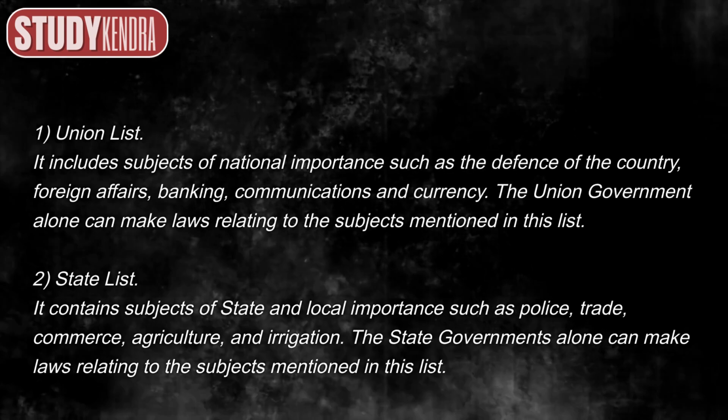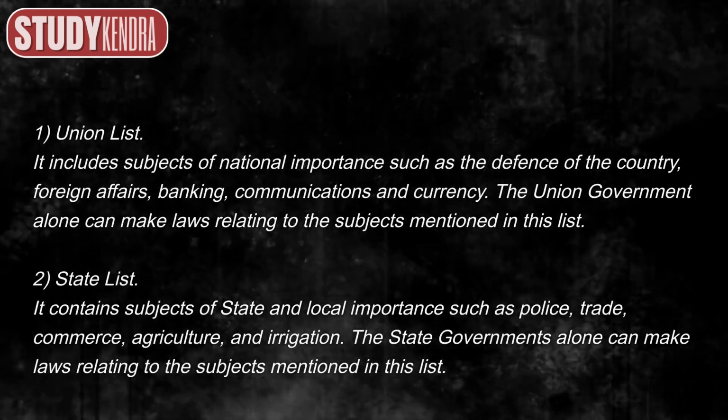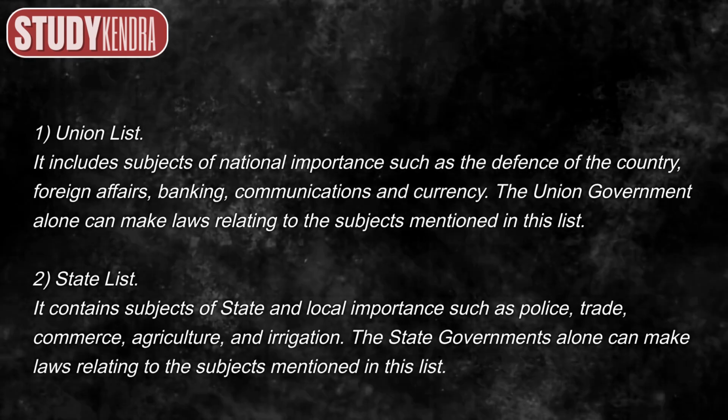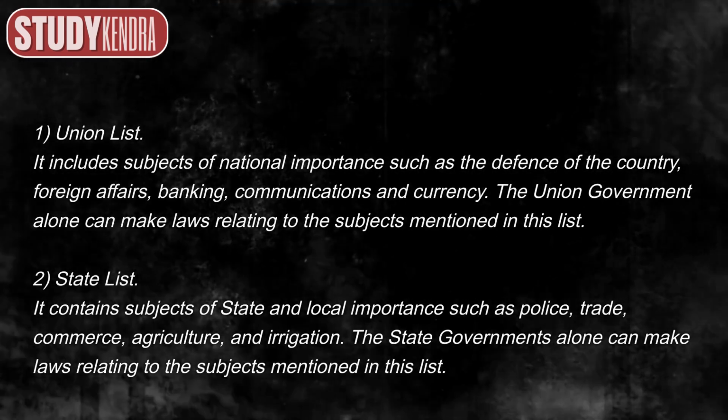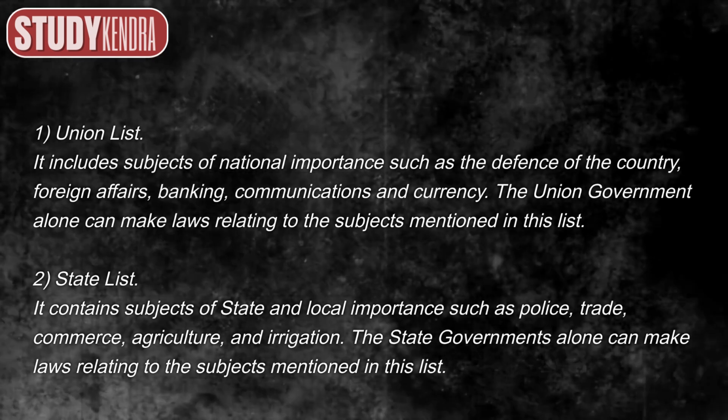1. Union list. It includes subjects of national importance such as the defense of the country, foreign affairs, banking, communications, and currency. The Union government alone can make laws relating to the subjects mentioned in this list.